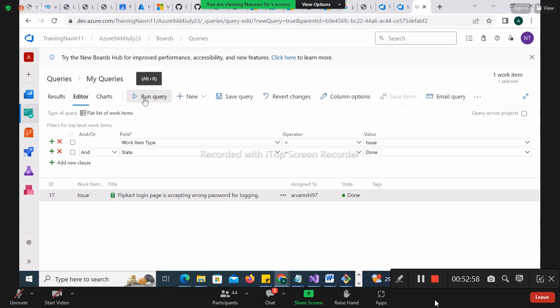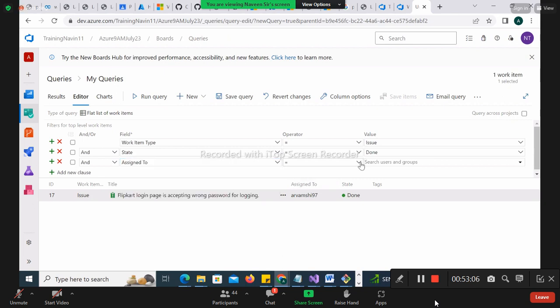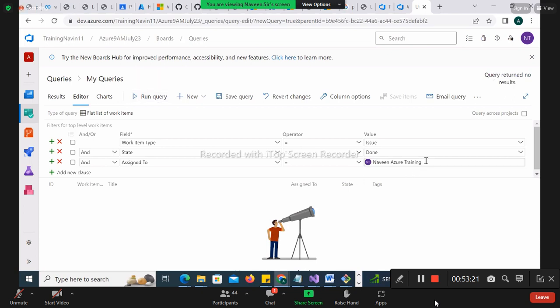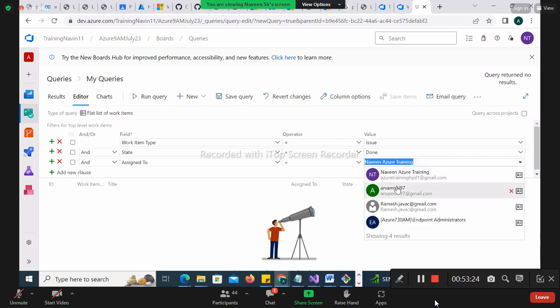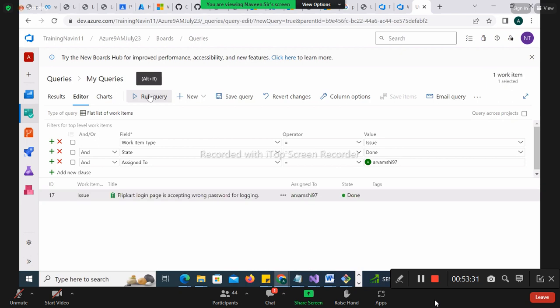Okay. Similar to that, let's see what else you want to do. You wanted to add assigned to. You wanted to make it to the person. Let's say I wanted to see the issues that were done by Naveen. I will not be getting anything because I haven't made anything done, so it will be blank. But if you go to Vamshi, okay, Vamshi or Ramesh? Vamshi, let me run it, and that list will come. So this is just a type of filter.